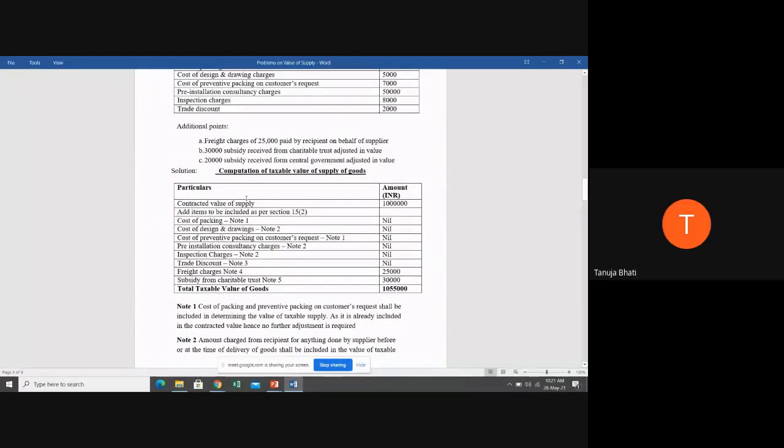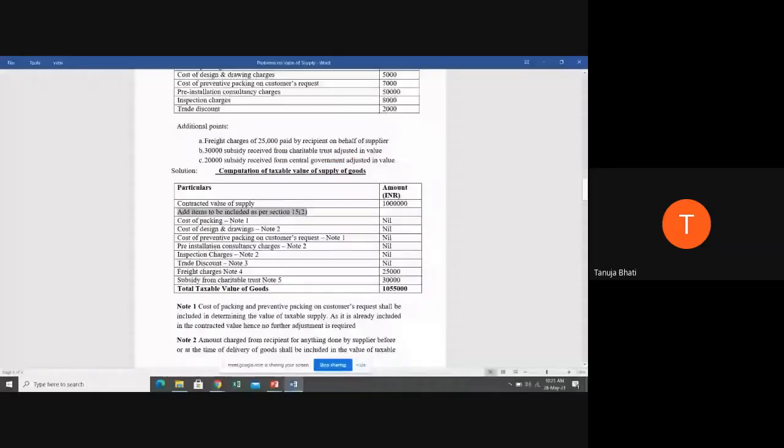So whatever we have discussed in the problem, we will just put it in the solution. Solution: computation of taxable value of supply of goods. The contracted value of supply was 10 lakhs. Items to be included as per section 15 subsection 2: cost of packing, cost of design and drawing, cost of preventive packing, installation consultation charges, inspection charges, and trade discount. All this we have written as nil, and the reason you all know.